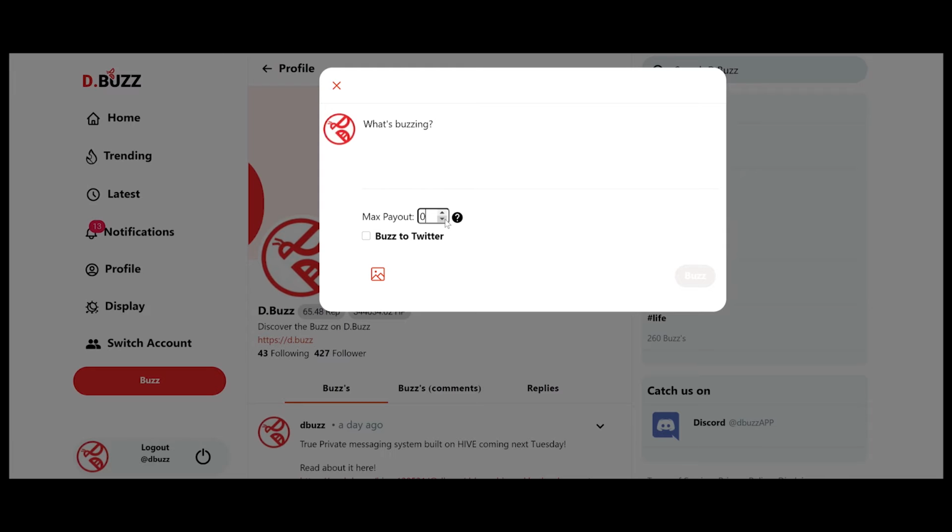If you set your max payout to 0, the rewards that you would earn from the content will be sent to the burn or null account. However, the authors that curate your content will still receive the full reward. If you set your max payout to 1, which is the recommended setting, you and the curators who curate your content will both receive equal pay. Likewise, for anything above that, that is the same.